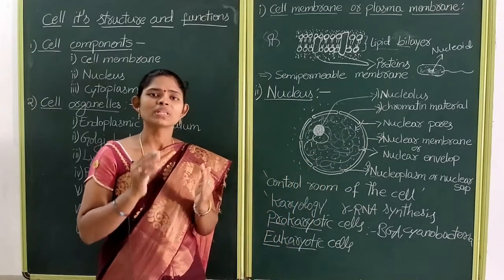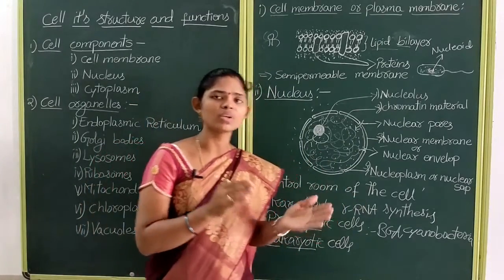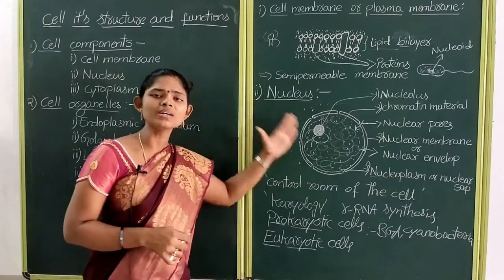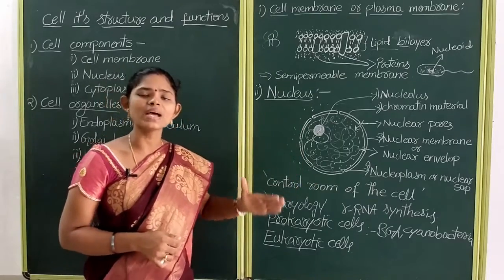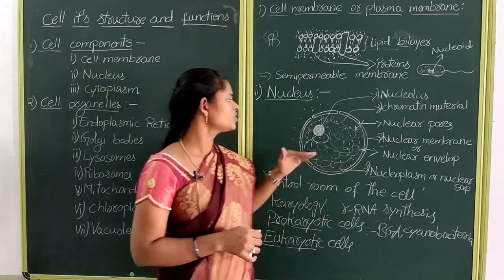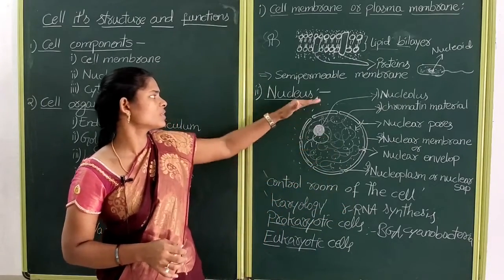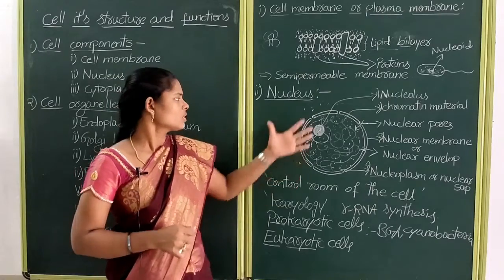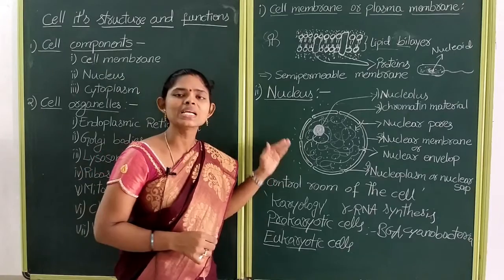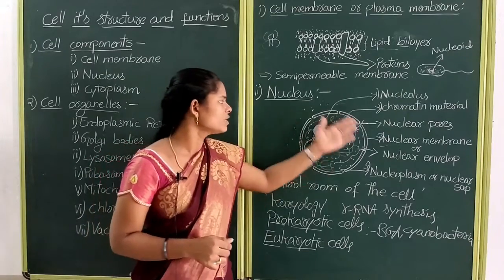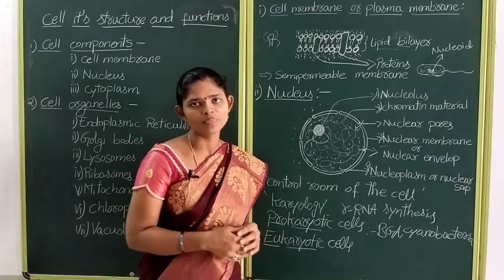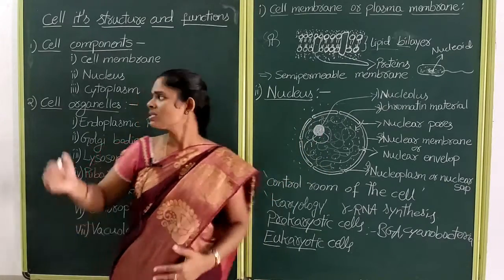Okay, after our scientists had discovered all the parts of the cell, they named it cytoplasm. They also differentiated the nucleoplasm from the cytoplasm. The fluid content which is present inside the cell is known as cytoplasm. The fluid content which is present inside the nucleus is known as nucleoplasm. Okay children, this is about the cytoplasm.